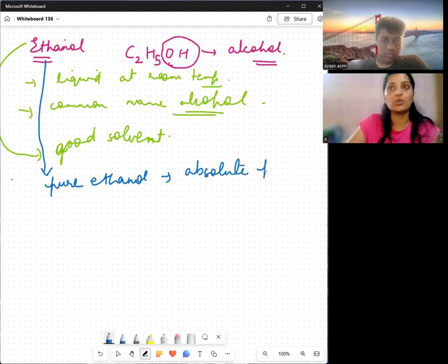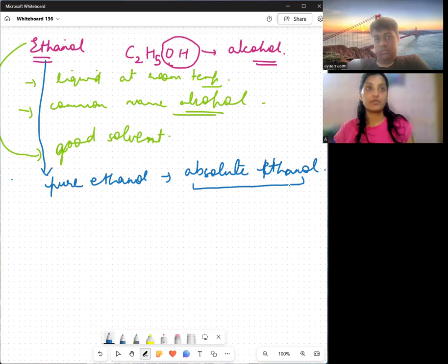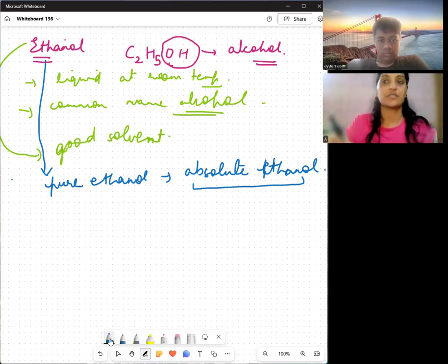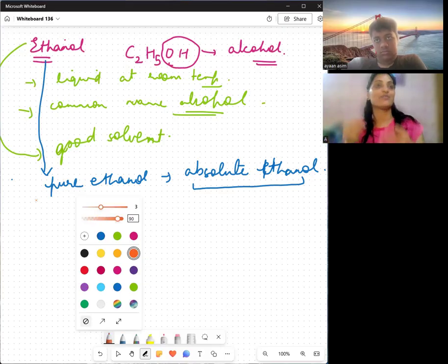When there is no water present in the ethanol, then we call it absolute ethanol, right? But this is lethal. We have studied in biology that long-term consumption of ethanol hampers your health, so it's not a good practice. We should avoid this, and we should educate people to stop consuming it. Now, since we are studying these compounds under chemistry, we are more concerned about the chemical behavior of that particular compound.